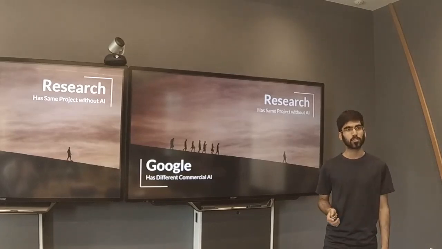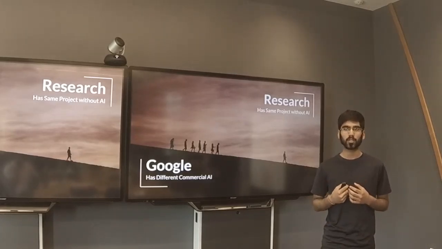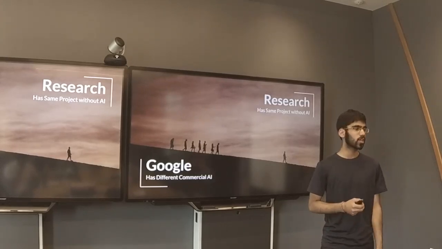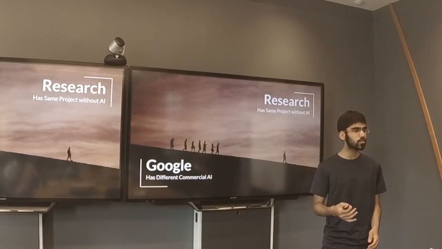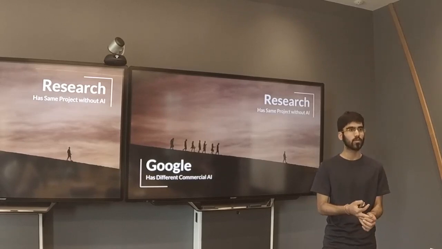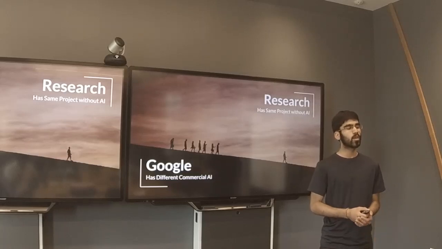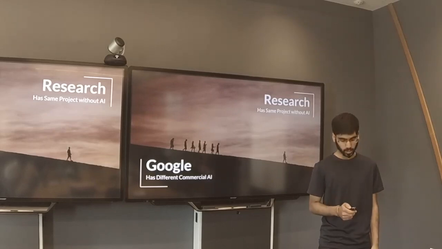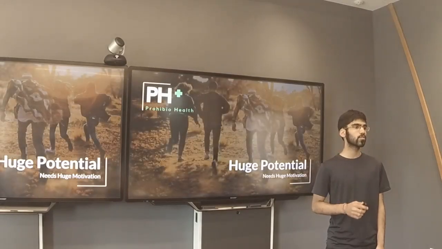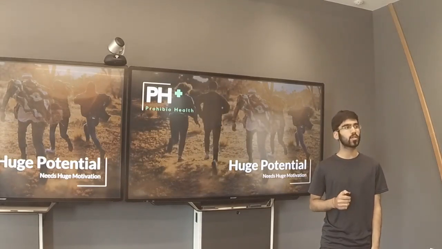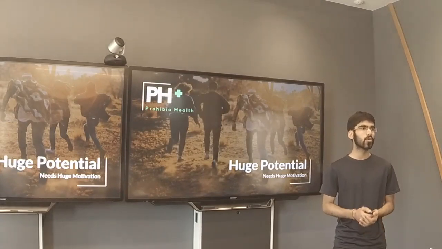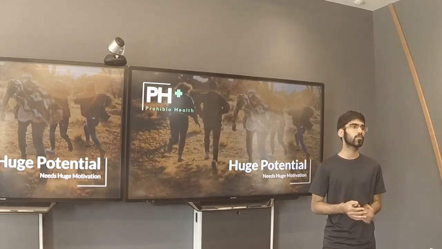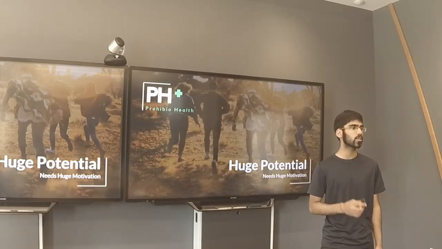Then we also have researchers who are doing the same thing as us, but they're not using AI. This limits them in how specific they can be, as they can only provide results for one insect, disease, or location, which is not commercializable. Because of this competitive edge, we have a huge opportunity right now. We have the potential to maximize the efforts of so many entities working on this problem right now. We have the potential to radically change the lives of hundreds of millions who cannot get the aid they need right now.